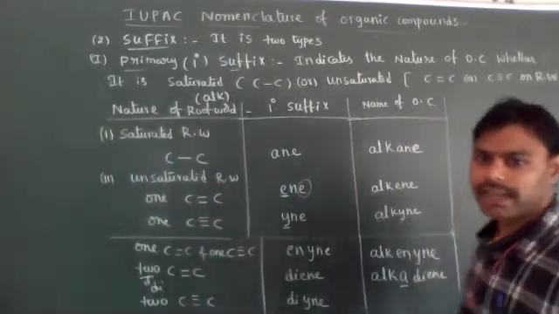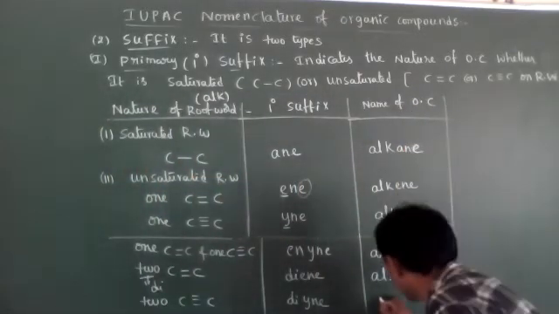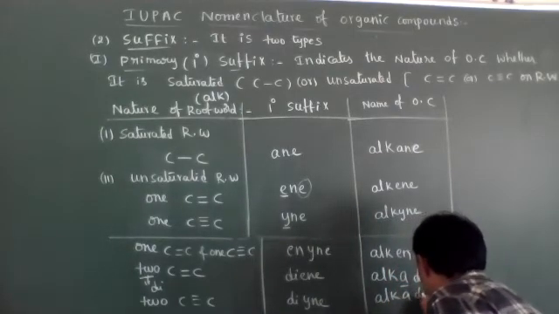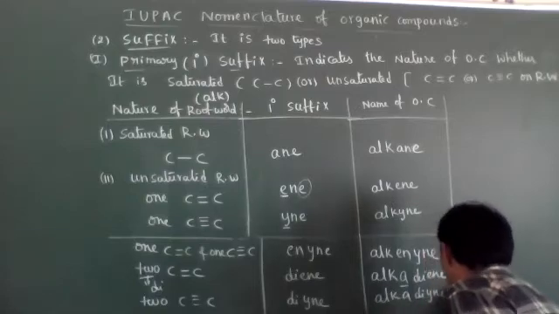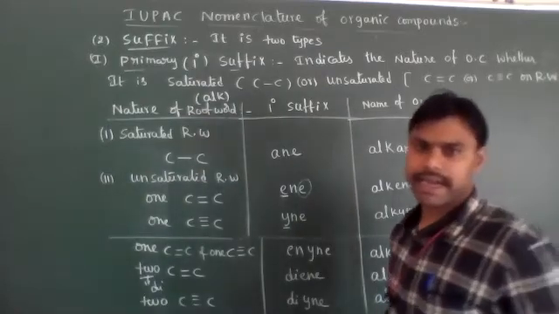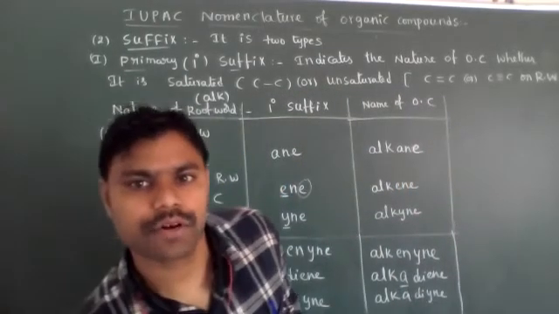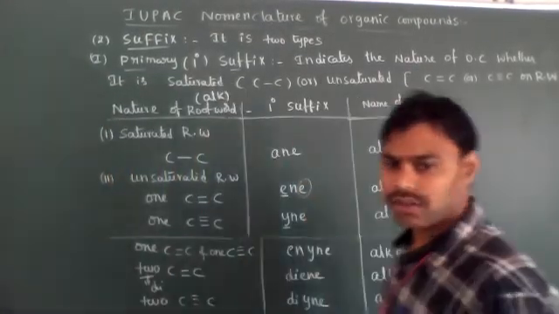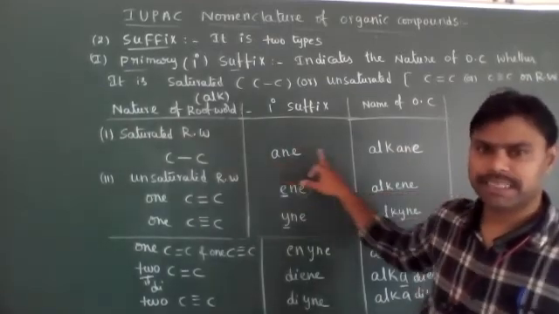Its IUPAC nomenclature of organic compound is alkadiyne. Okay, it's very very important. Alkadiene. Okay, students.